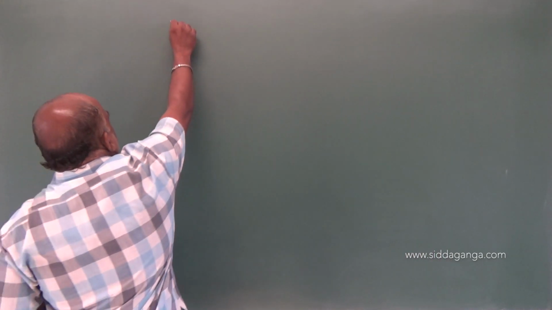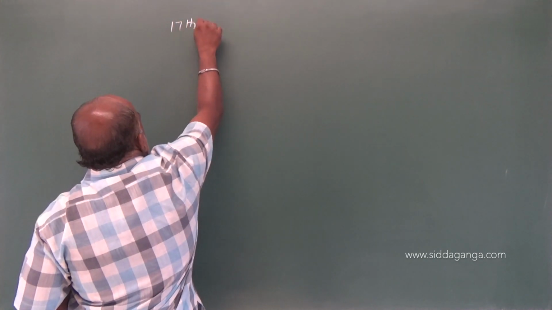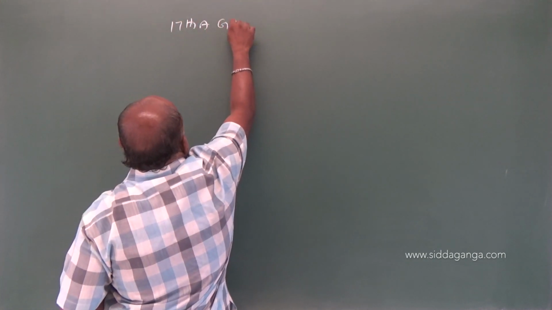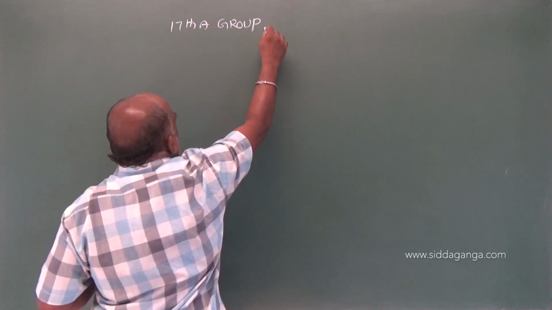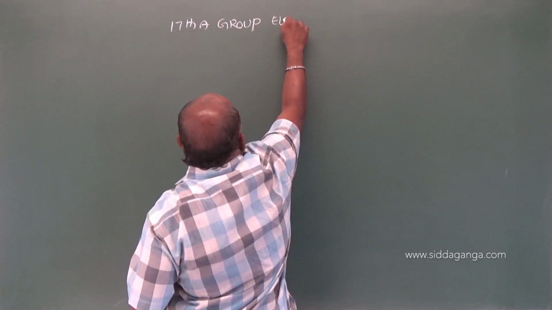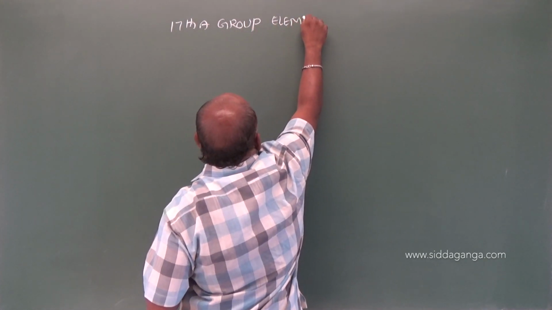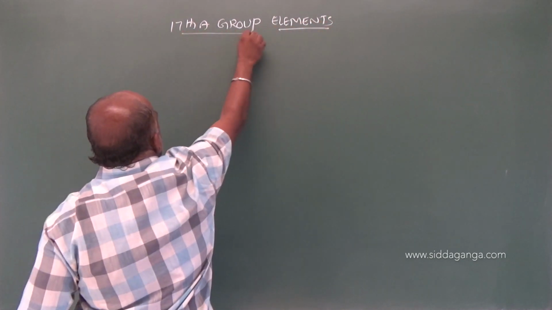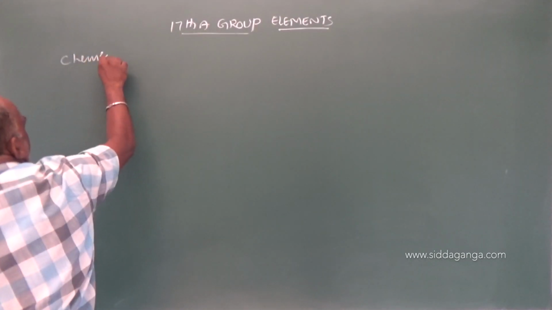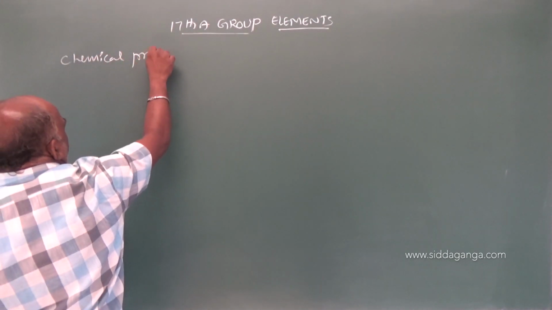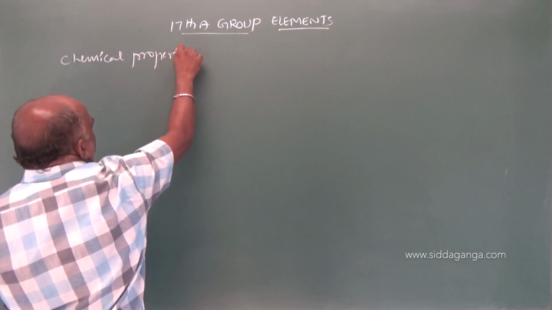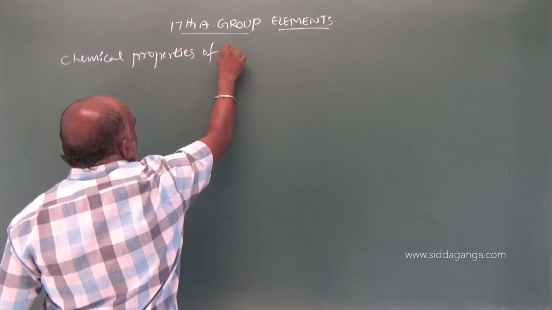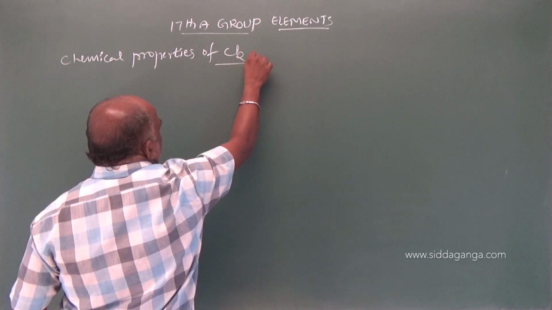So, here the unit name is 17th group. Chemical properties of chlorine.